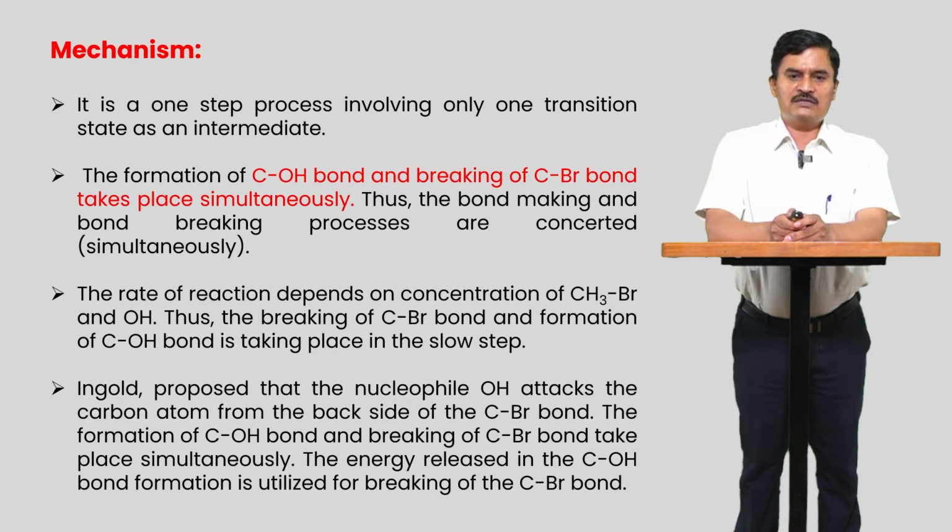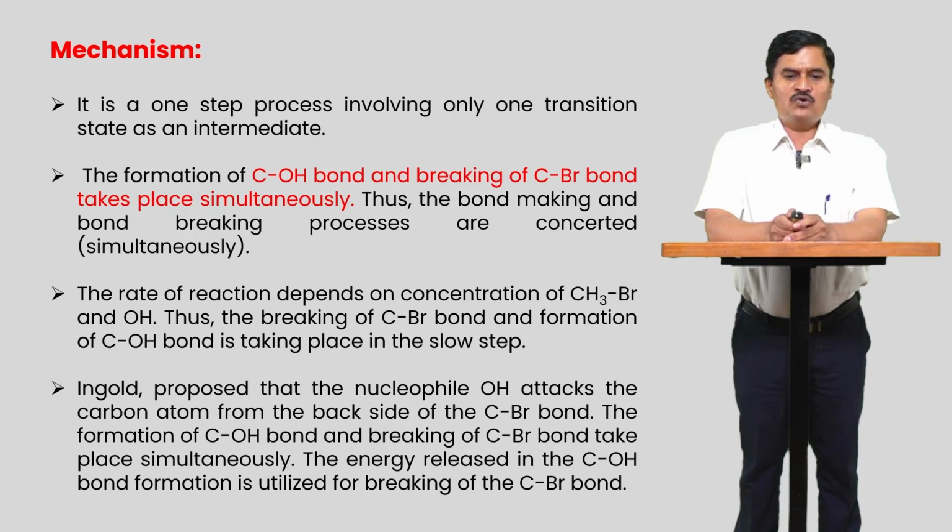Meaning if we change the concentration of the substrate and the concentration of the reagent, then the reaction rate is affected because both molecules are involved in the slow step. It is a one step reaction, meaning the formation of the O-H bond and the breaking of the C-Br bond take place simultaneously. Thus the bond making and bond breaking processes are concerted. The rate of the reaction depends upon the concentration of CH3Br, the substrate, and also depends upon the OH minus. So both molecules take part in the slow step.